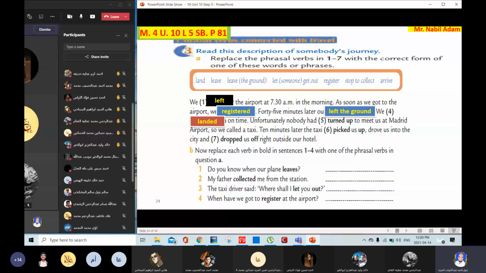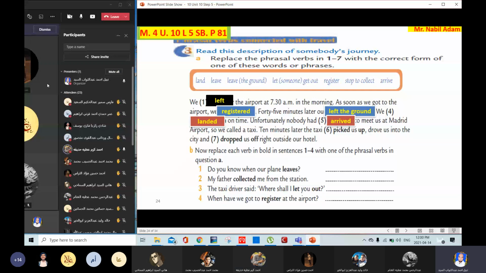Okay, number 6. Ahmed Karam. Ten minutes later, the taxi picked us up. What does it mean? Picked us up. Stop to collect. Yes. Very good.